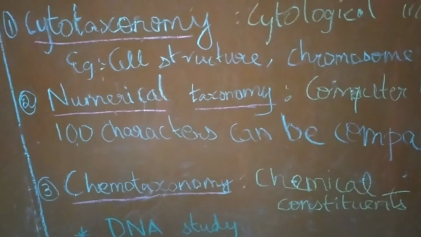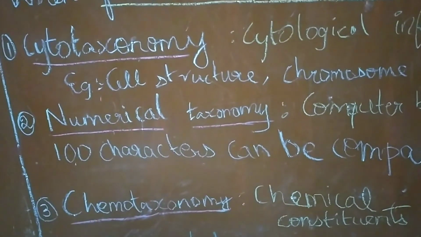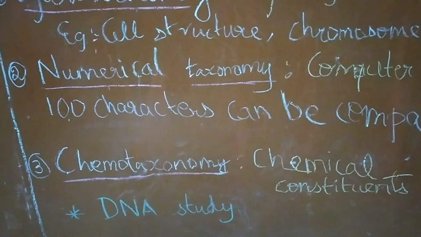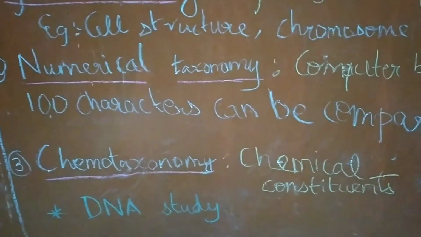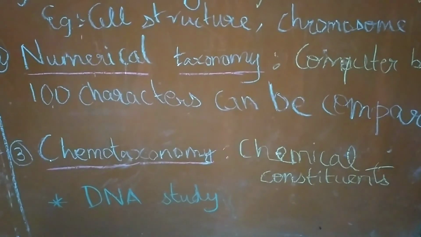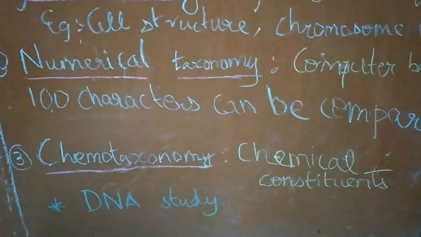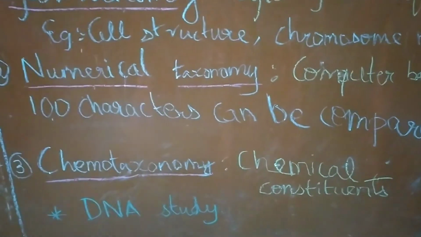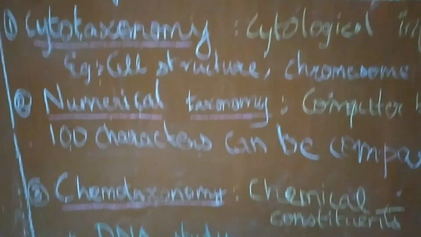How to remember this is that DNA is nothing but adenine, guanine, thymine, and cytosine, which are nothing but chemical constituents of DNA. So, of course, DNA study must come in chemotaxonomy and not in cytotaxonomy.